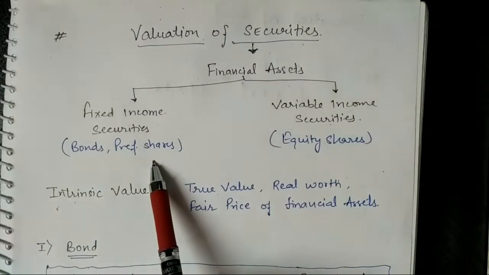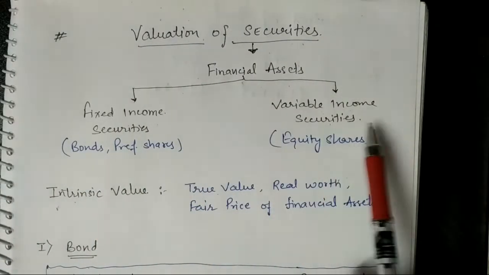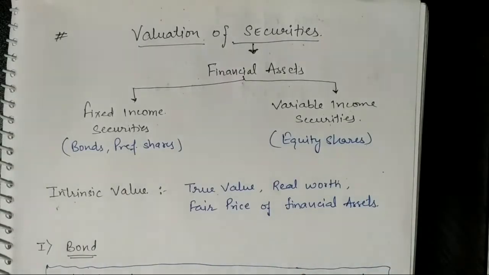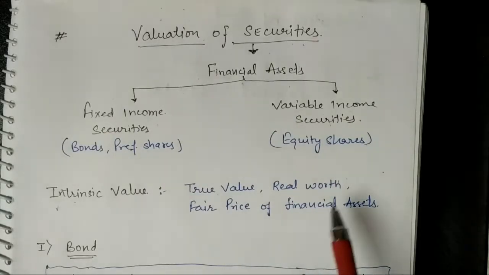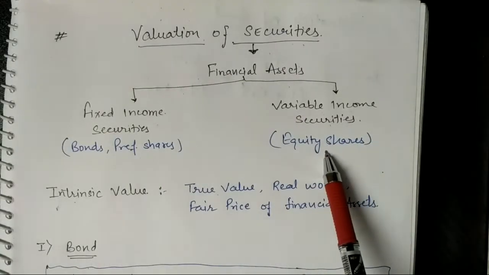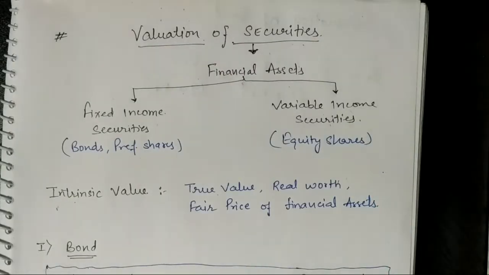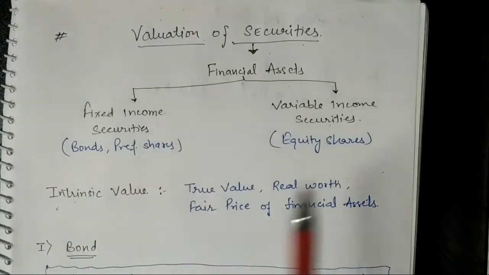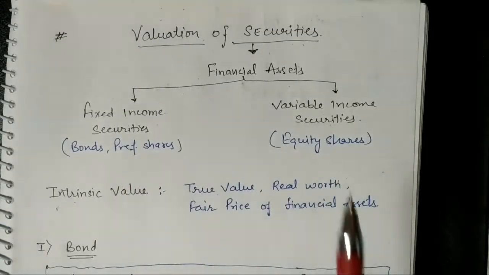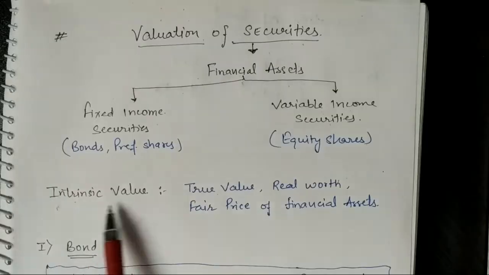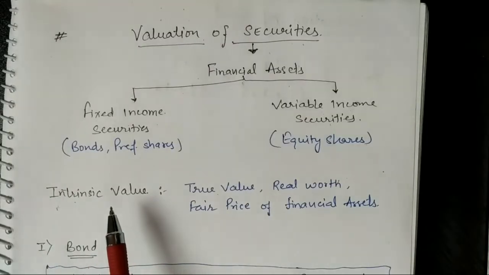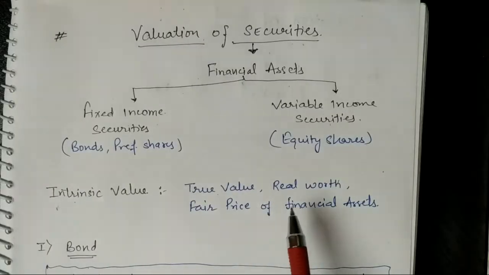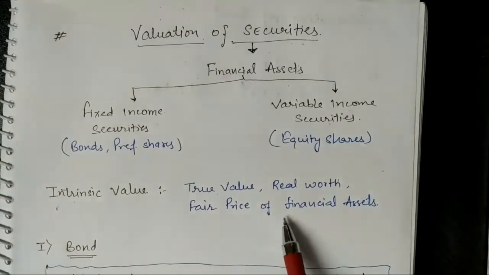They are considered as fixed income securities, whereas variable income securities provide you a fluctuating rate of return which totally depends upon the profitability of the companies, like equity shares. In this chapter we are going to value all these securities, bonds and equity shares, and for that we need to find out the intrinsic value. Now what is this intrinsic value? Intrinsic value means the true value or the real worth or fair price of the financial assets.